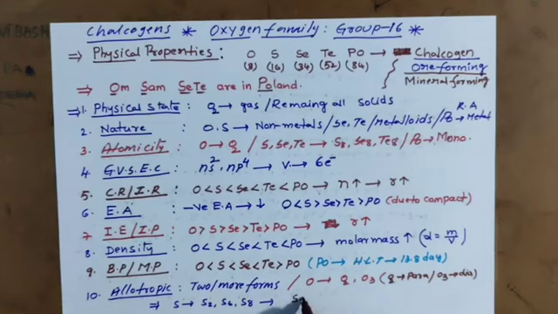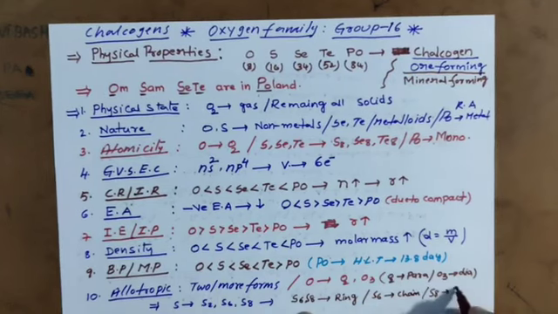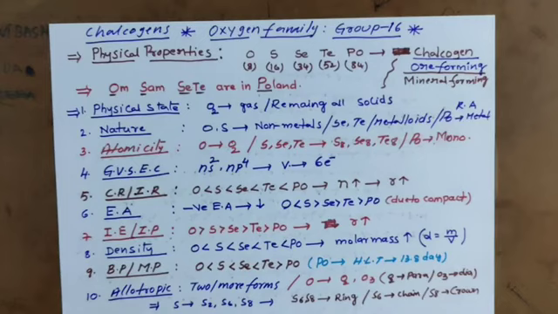S6 and S8 are ring type structures. You know very well, S6 has a chair-like structure and S8 a crown structure. S2 exists in vapor stage.